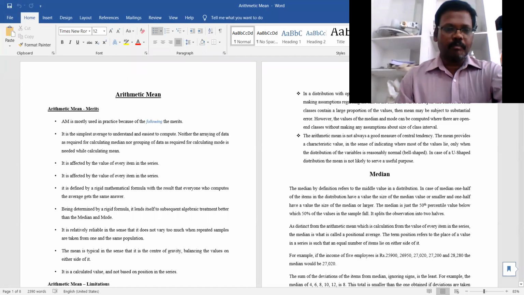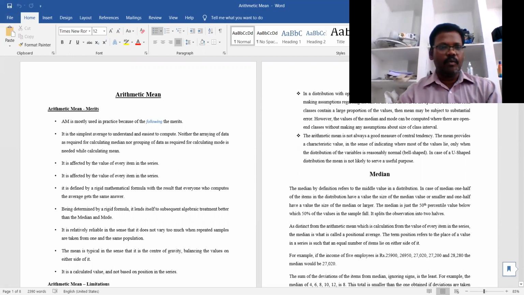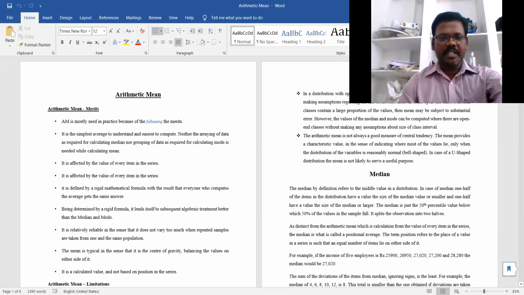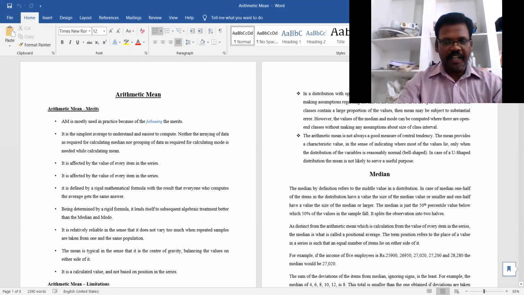Hi everyone. Today we will discuss the theoretical part in averages. As we discussed in the previous classes, there are five types of averages: arithmetic mean, median, mode, geometric mean, and harmonic mean. How we constructed these different types of averages, all these things we discussed in